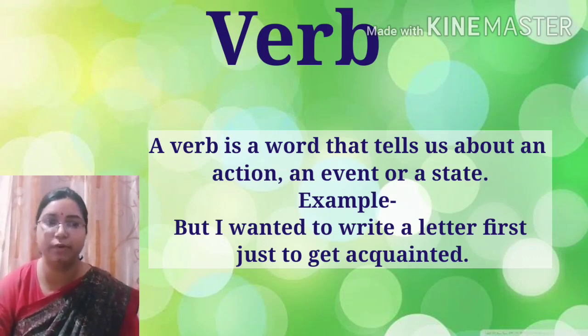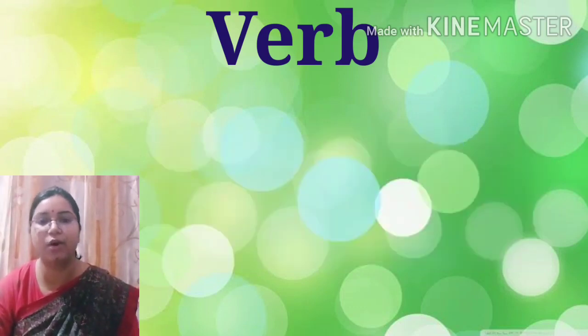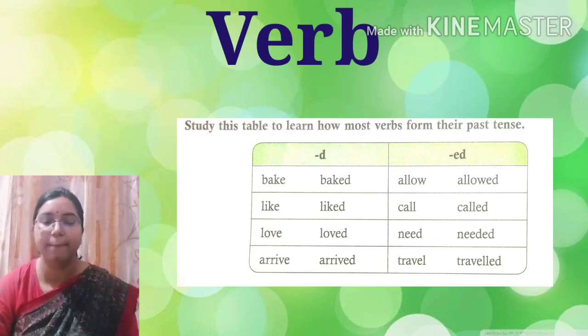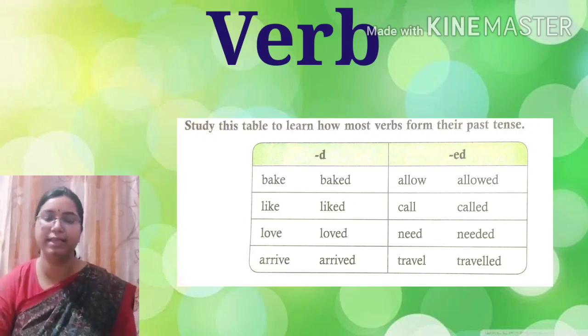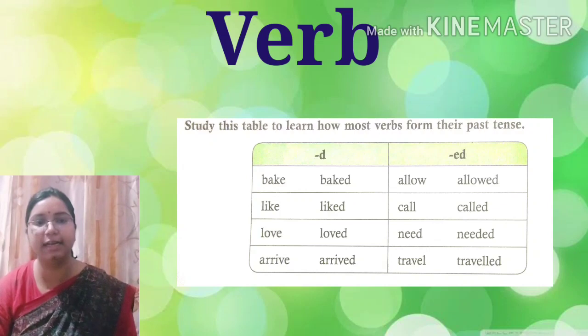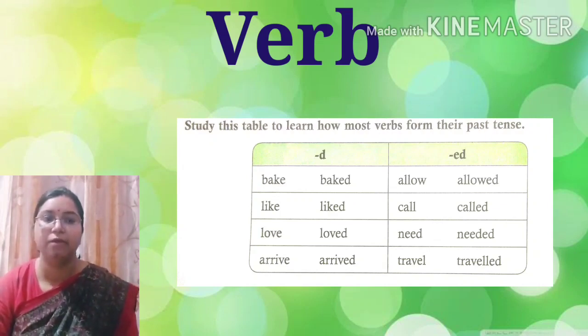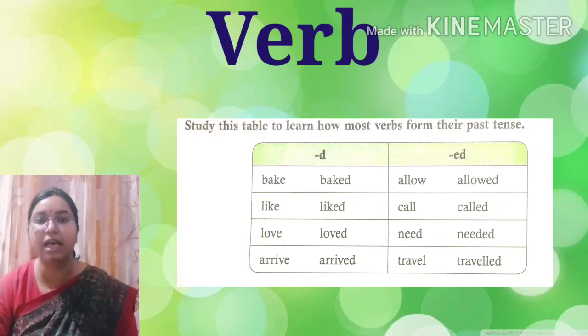In fact, most verbs take d or ed to form their past tense. Such verbs are called regular verbs. Means that many verbs form their past tense by adding d or ed. Examples you can see, by adding d we can make bake as baked, like as liked, love as loved, arrive as arrived.